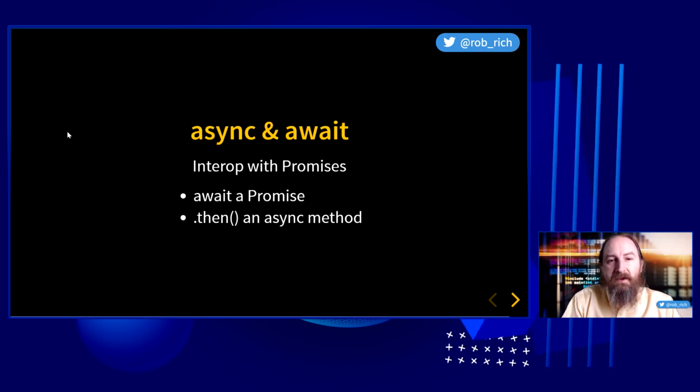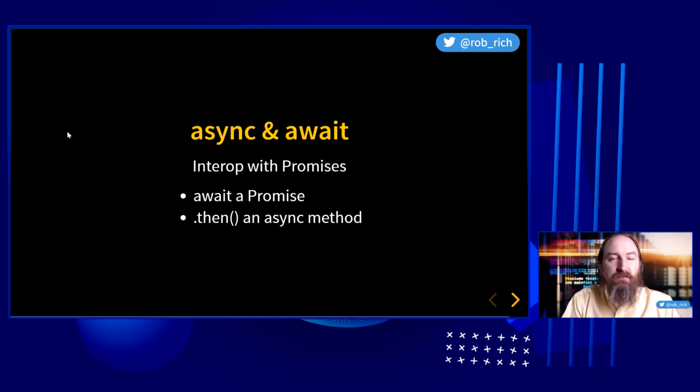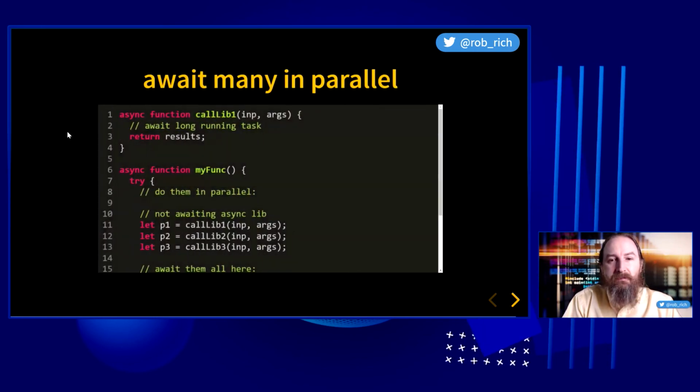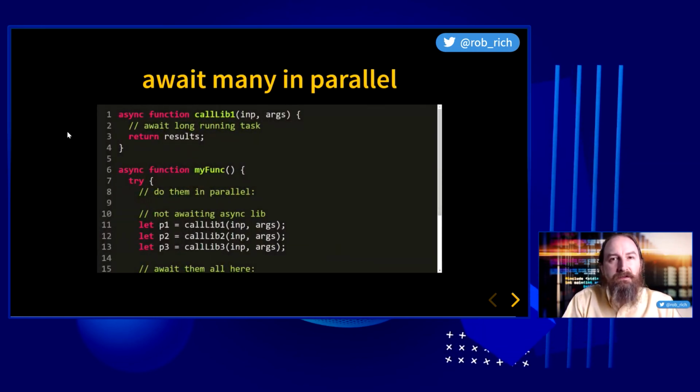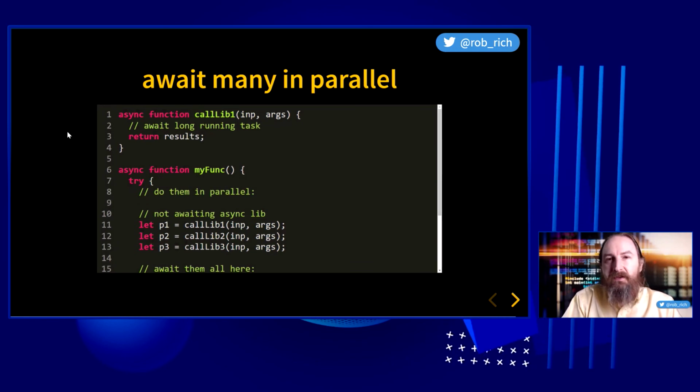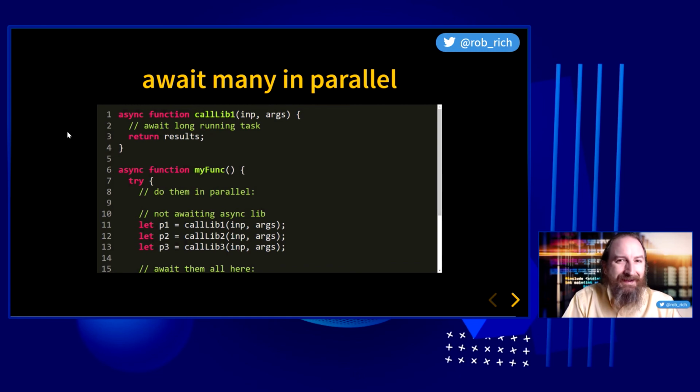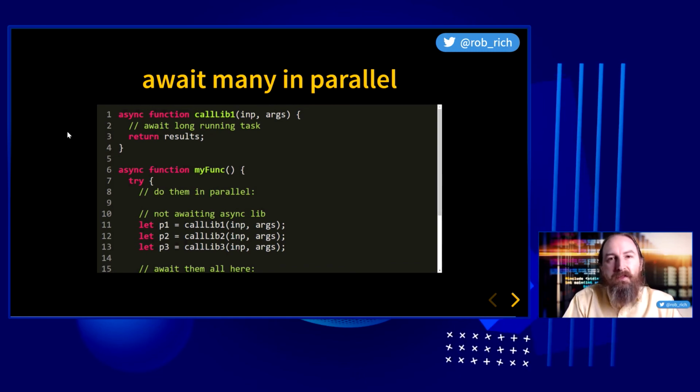Async and await. The interop with promises is really, really elegant. We can await a promise and we can dot then an async method. It's just built in. So how would we do things in parallel? Well, the cool part is we've seen that JavaScript is single threaded, so it's not technically going to do it in parallel. Rather, it'll stick both of them into the callback queue or the waiting queue, the API queue.